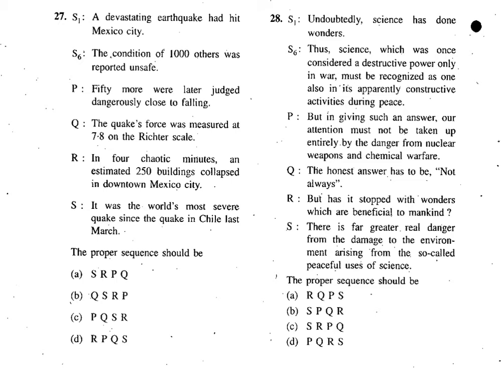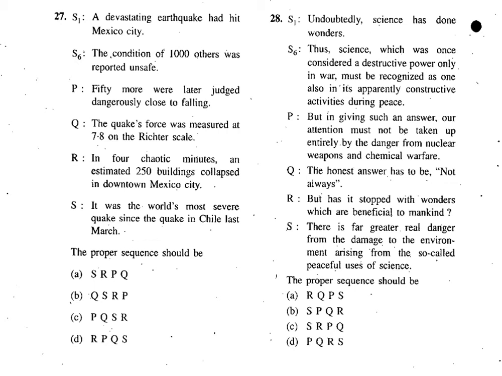Let's go to the last one, the 28th one. S1: undoubtedly science has done wonders. S6: so wonders, then any other way wonders has come now? P: But has it stopped with wonders which are beneficial to mankind? Okay, wonders, then is it R which it will start with?